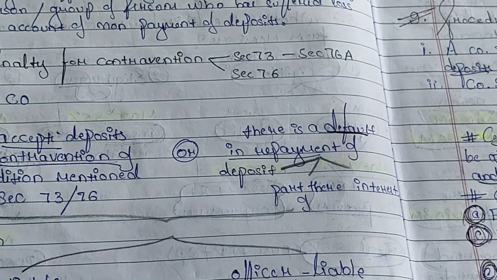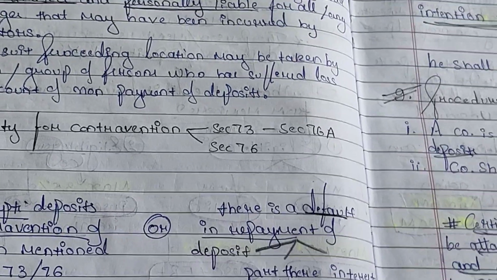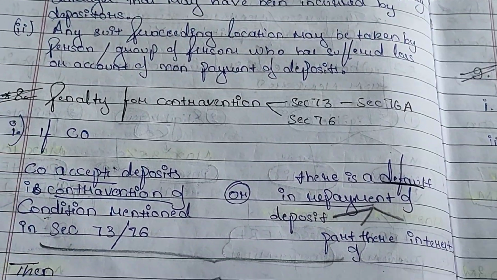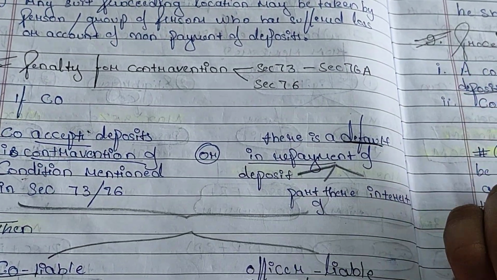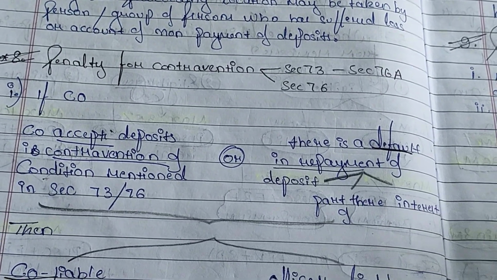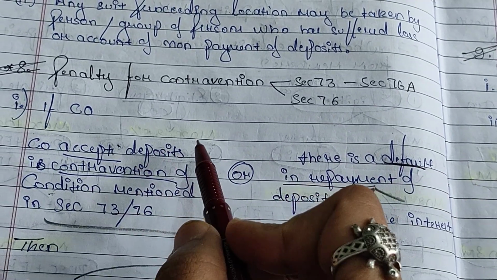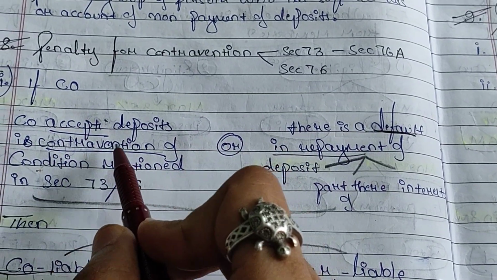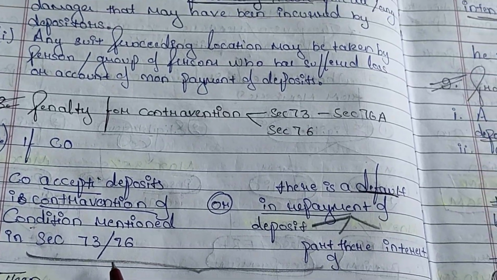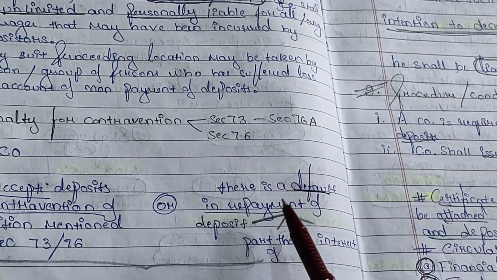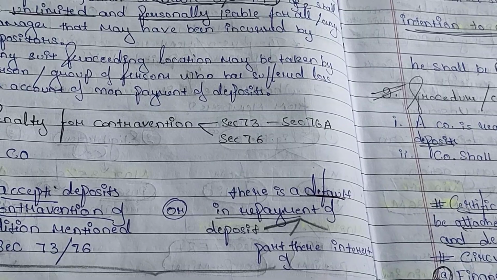Yes, you all know the procedures or rules for accepting deposits, but in case of a contravention, what are the penalties for that? For that, there is a separate section called penalty for contravention under section 73 or 76. If a company accepts deposits in contravention of the conditions mentioned in section 73 or 76, or there is a default in repayment of deposits, part thereof, or interest, then the company